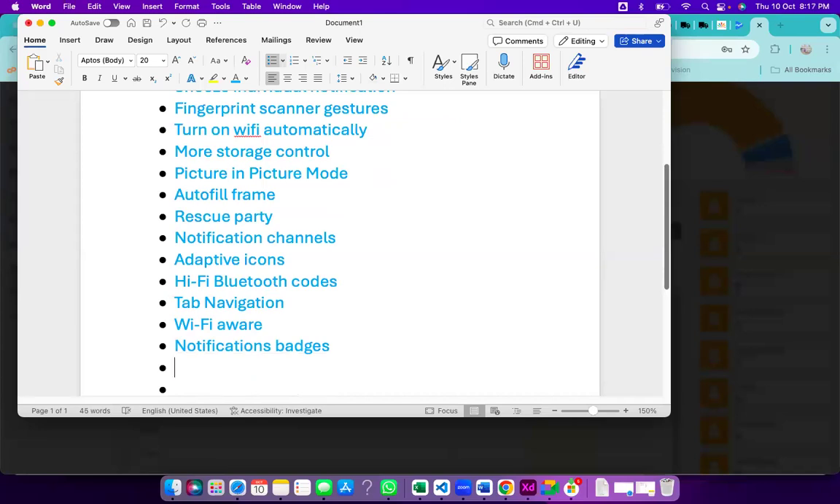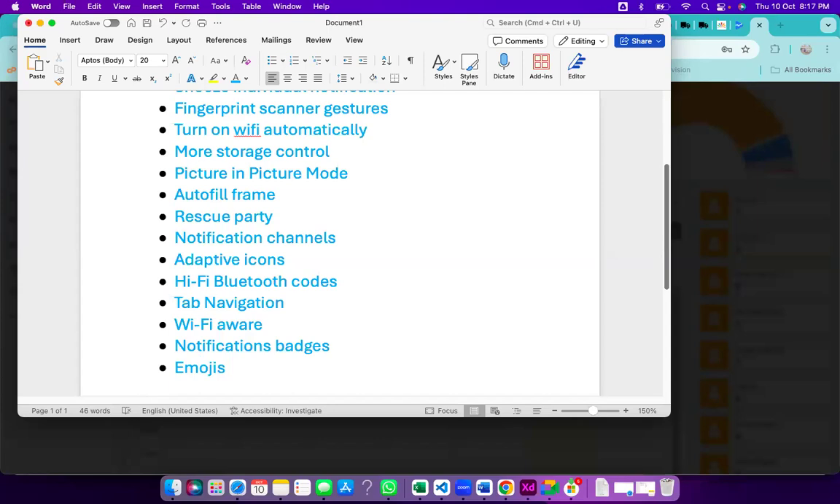And next, a lot of emojis have been introduced. Nowadays we mostly use emojis to give replies and all, right? So a lot of emojis have been introduced. So these are the features in Android 8.0. Right. So next we will see.